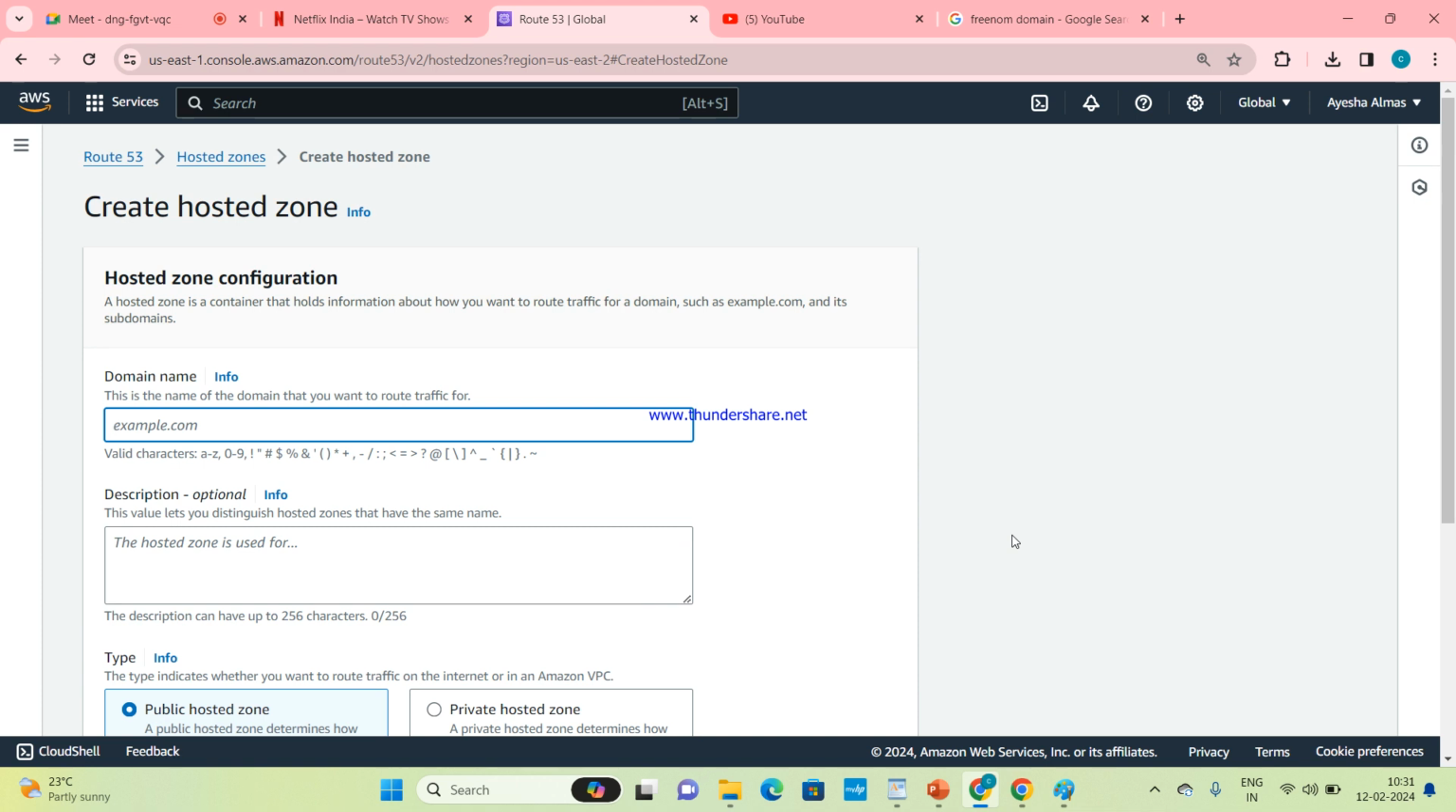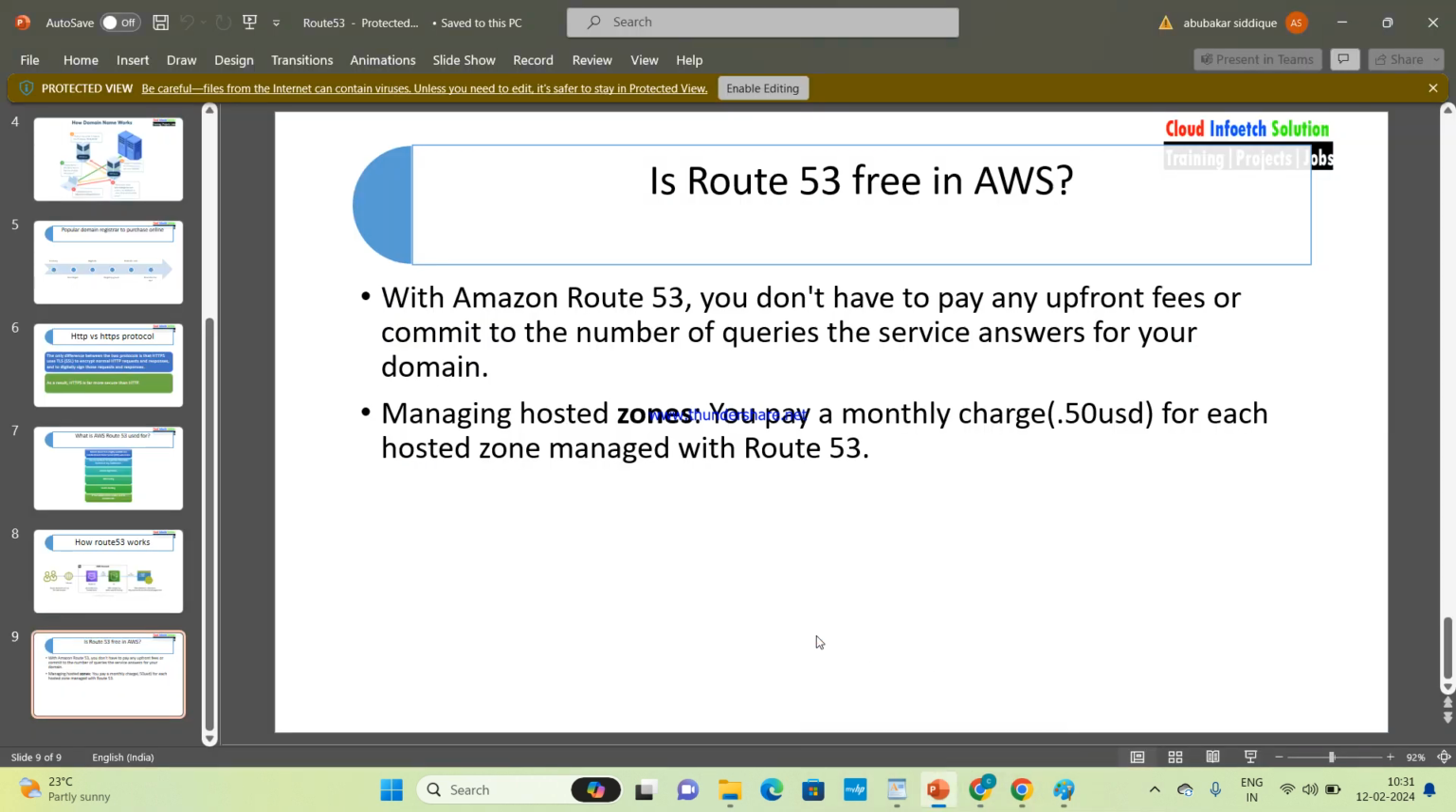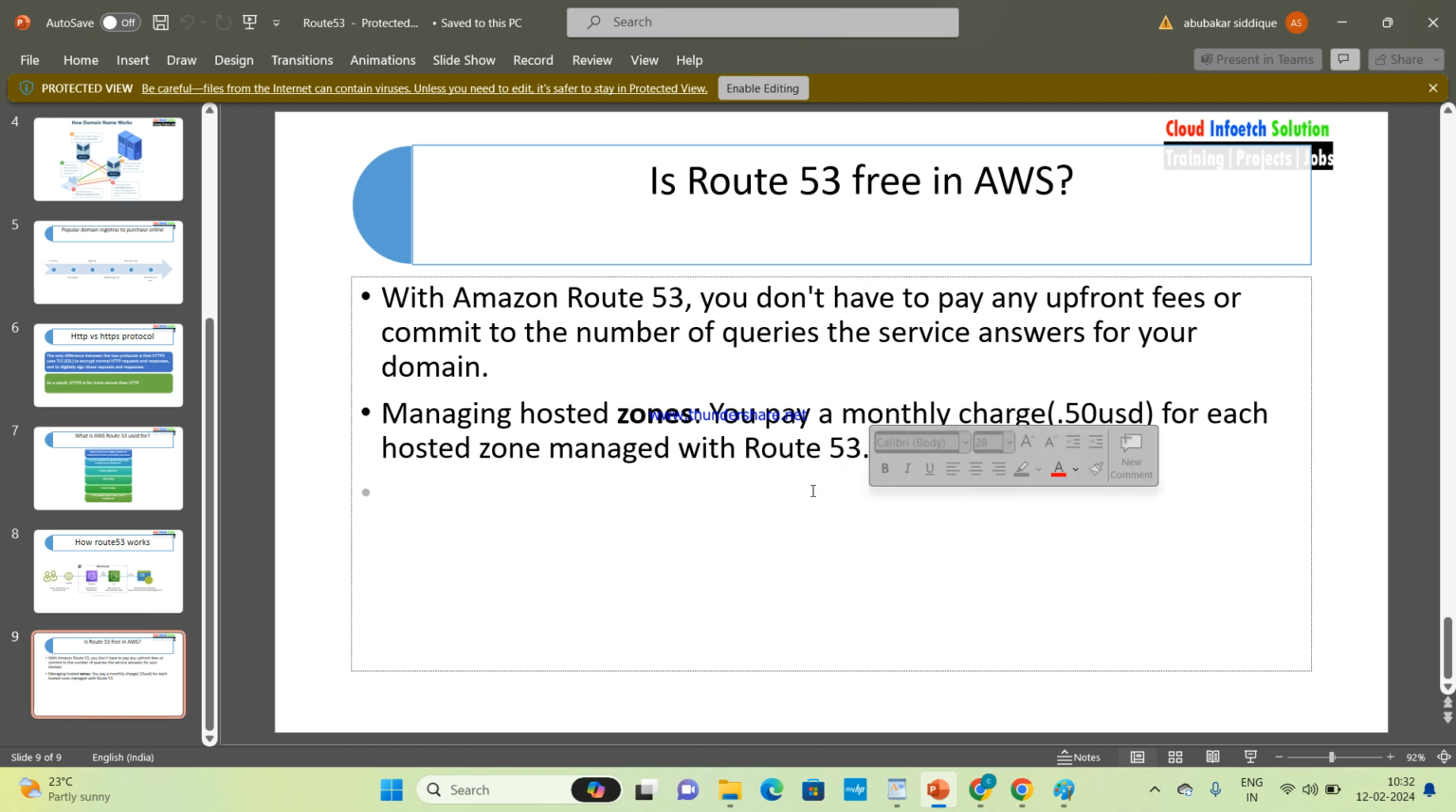Clear? Yes, ma'am. You pay a monthly charge of 0.50 USD for each hosted zone managed with Route 53. For each hosted zone, the monthly charge is 0.50 USD. That is apart from the payment for the name, right? Yes. For domain registration, you need to pay the other payment which they have suggested. Then the hosted zone is a different payment. Okay.